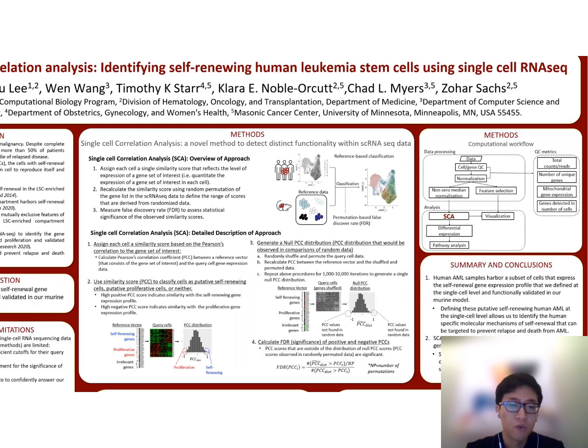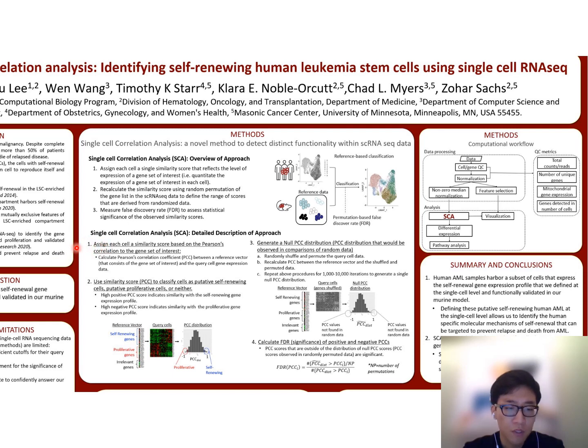I will first briefly introduce how SCA works. SCA uses false discovery rate to estimate how statistically significant those human AML cells express the murine LSC subgroups' gene expression programs. We employ permutation tests to derive empirical p-values for the similarity significance level of each human AML cell, and then estimate FDR to correct for multiple hypothesis testing. SCA defines statistically significant query cells as putative reference cell identities based on the significance level measured by SCA.